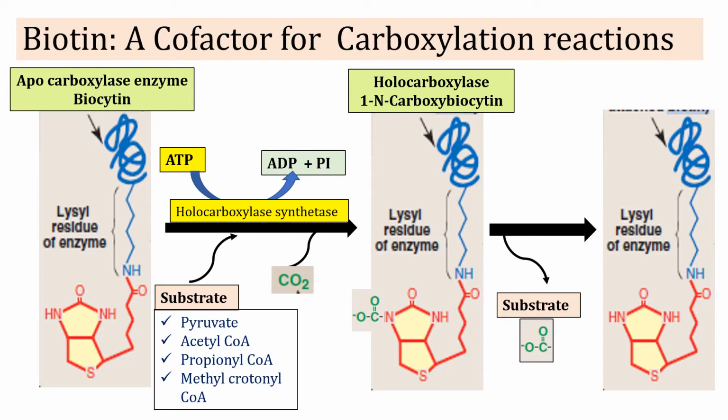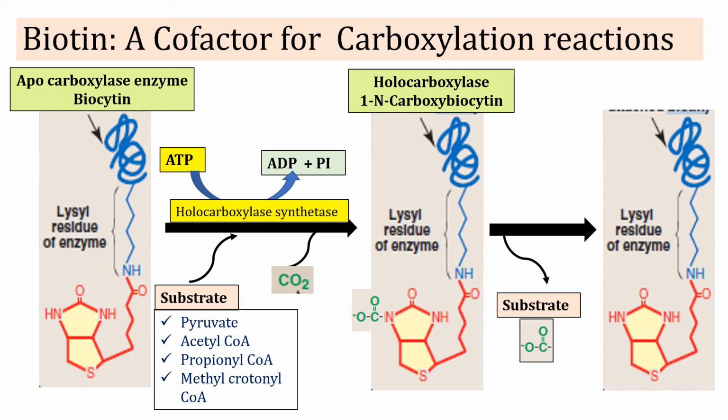Now this slide depicts how biotin takes part in carboxylation reactions. In the earlier section we have discussed that in target cell biotin is bound to enzyme carboxylases which can be present either in cytosol or in mitochondria. So here you can see that this blue structure is carboxylase enzyme and this red structure is biotin, and you can see the amide linkage between biotin and apoenzyme, and to apoenzyme it is bound with lysyl residue. This is called biocytin. Okay. So now what happens?